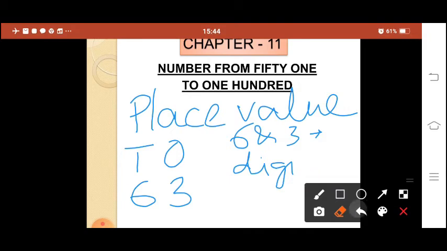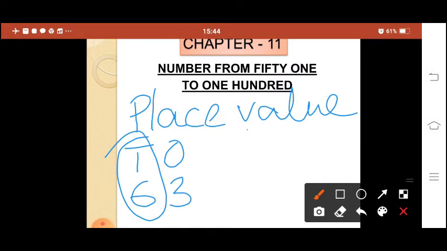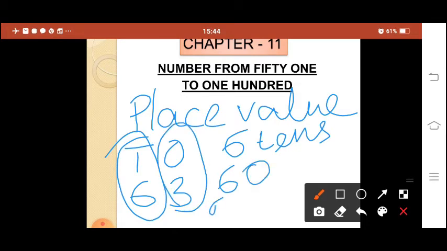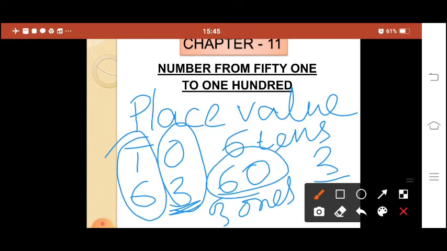Now we will see the place value. So place value means 6 is in tens place. That means 6 tens. 6 tens is equal to 60. 3 is in ones place, means 3 ones. So it is 3 only. So in this number, place value of 6 is 60 and 3 is 3. What will be the face value? Face value for 6 is also 6, 3 is also 3. Okay, whatever digit we see, that is the face value of that number.